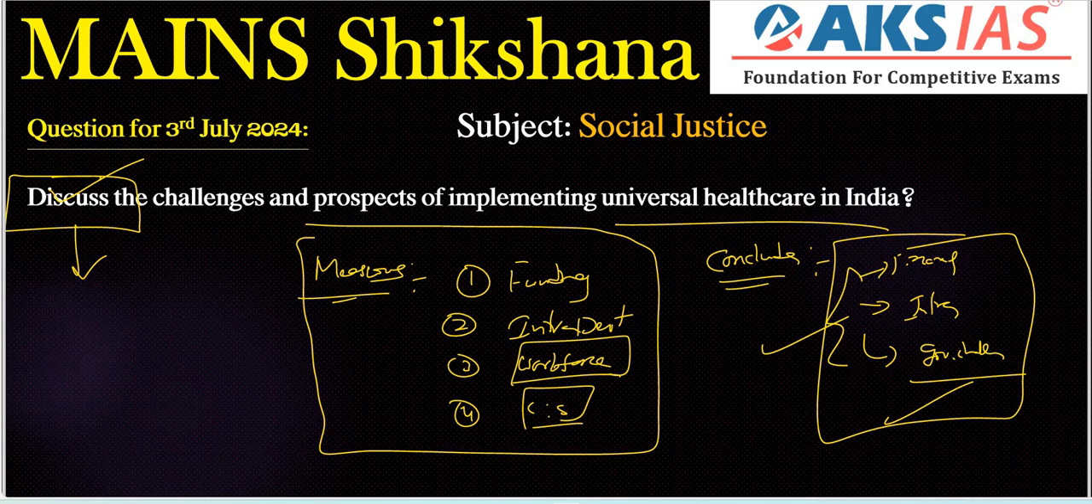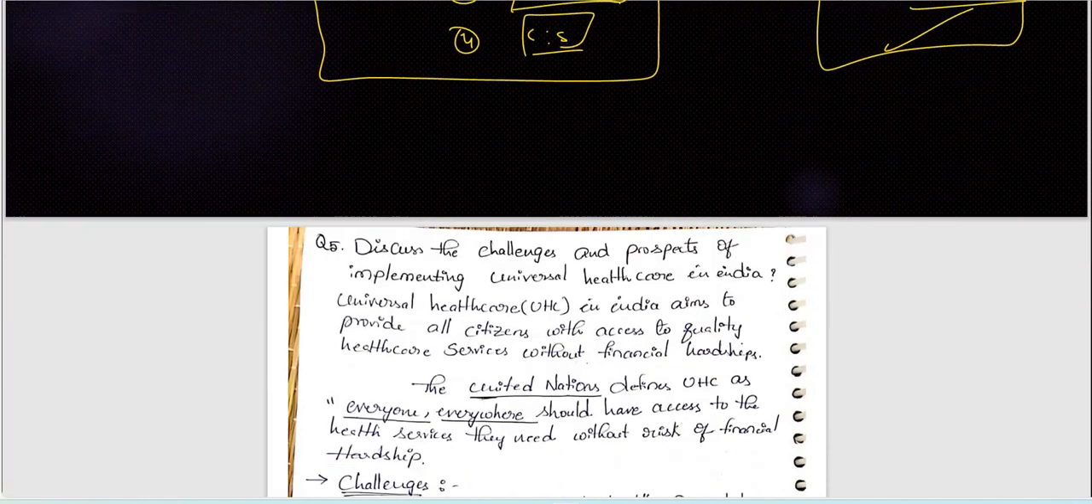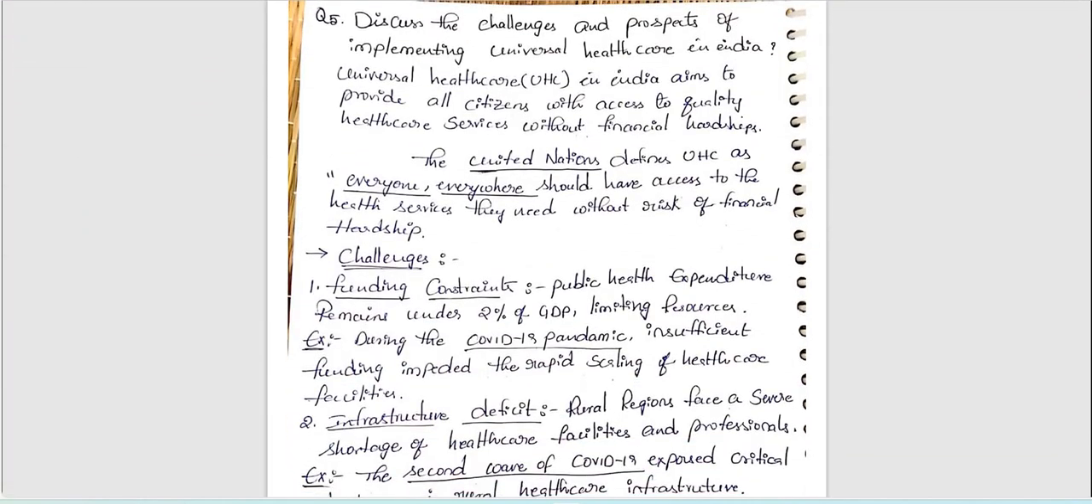Now we will look into one important recently written answer by Pramila. First, we have to see the introduction. The United Nations defines UHC as everyone should have access to the health services they need without risk of financial hardship. This is what we need in the introduction part. So according to the United Nations, WHO or some institutions, we need to connect.